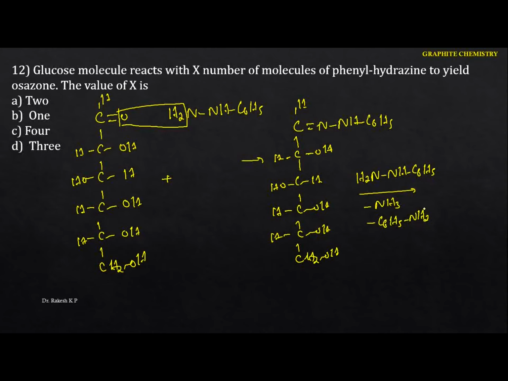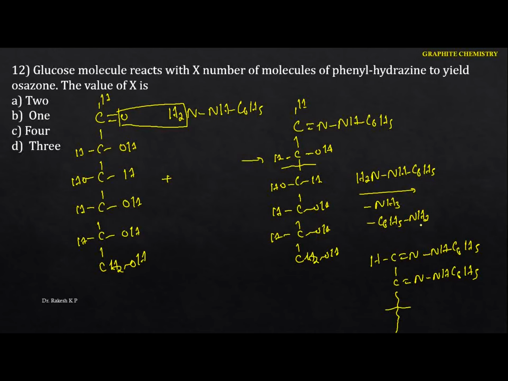We got aniline. So one phenylhydrazine changes to this form, and here we get the ketone. In this particular structure, I'm going to write only the first and second carbon. Here it forms C double bond N, that is NH C6H5. Again we have a C double bond N, NH C6H5. The rest will be the same.